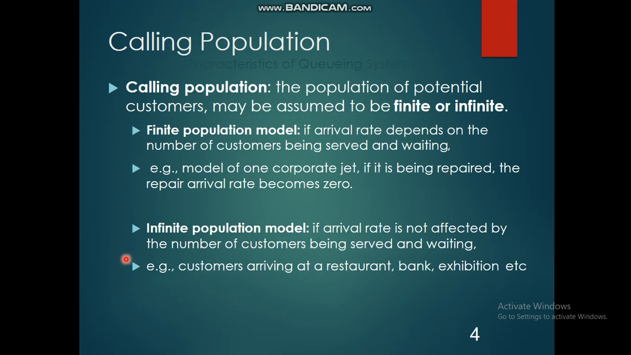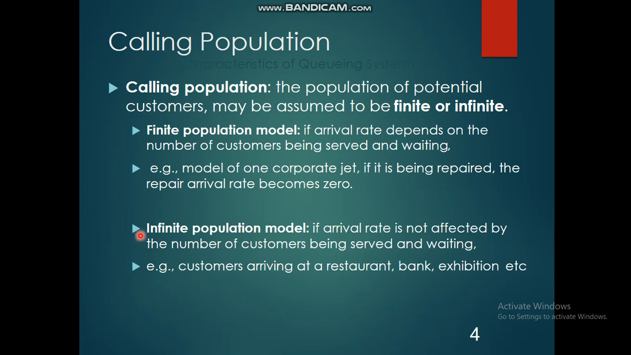Let us see the first characteristic of a queuing system. The first point is the calling population. What is the calling population? The population of potential customers is referred to as the calling population. It may be assumed that the calling population is finite or infinite. What is a finite population model? If the arrival rate depends on the number of customers being served and waiting, then we call it a finite population model. For example, in a model of one corporate jet, if it is being repaired, the repair arrival rate becomes 0.